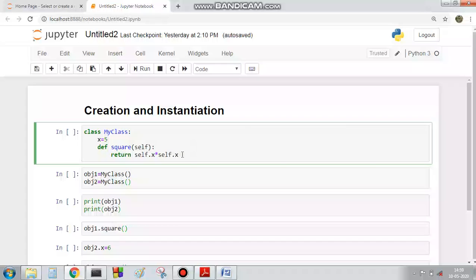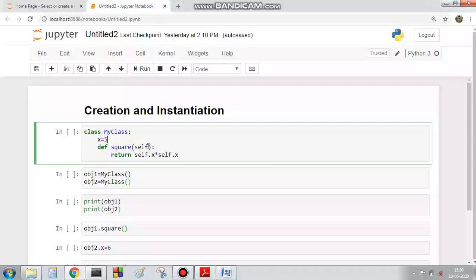And now here we are trying to create a class of our own. Here I want to create a class whose name is myClass. It has one attribute x which has already been assigned a value 5, and it has one method square which will return the square of the attribute x. Suppose this value is 5, then this will return 25.